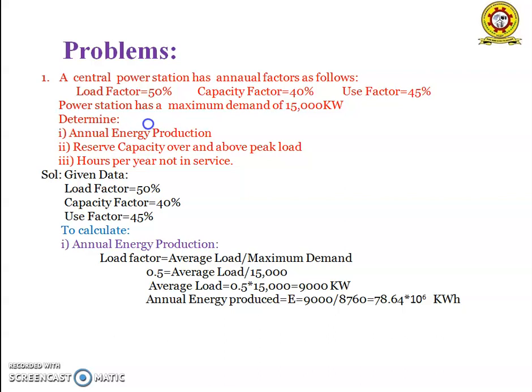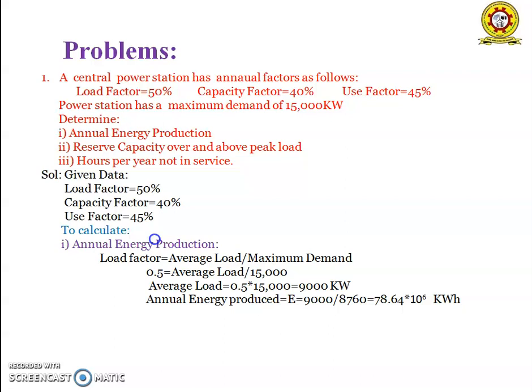In the problem description, it was given that a power station has a load factor of 50%, capacity factor 40%, use factor 45%, and the maximum demand is 15,000 kilowatts. So we have to calculate three parameters. The first one is annual energy production. For the calculation of annual energy production E, we have to know the